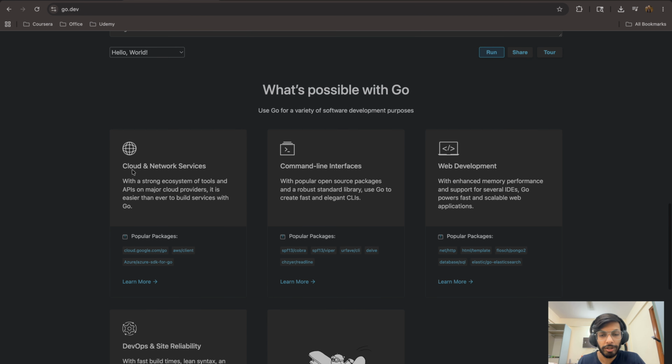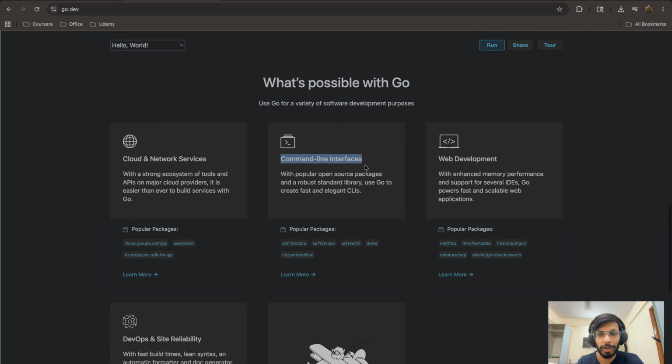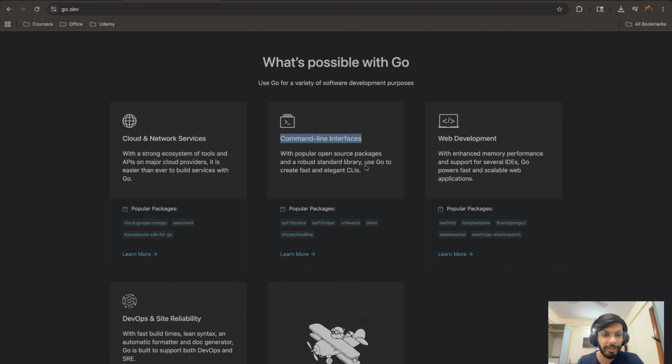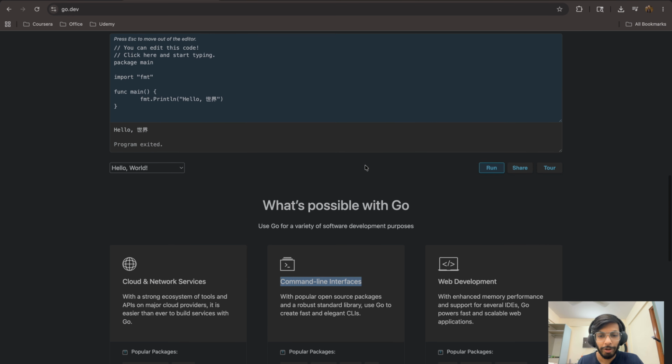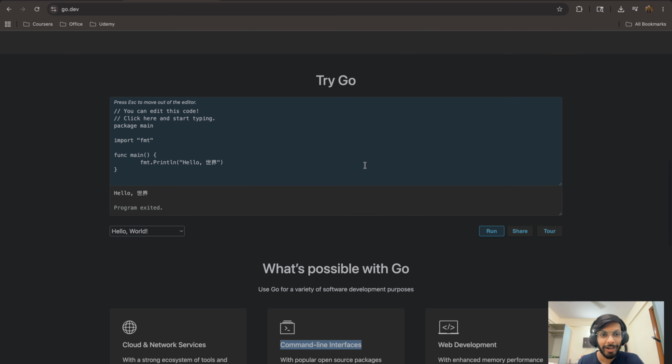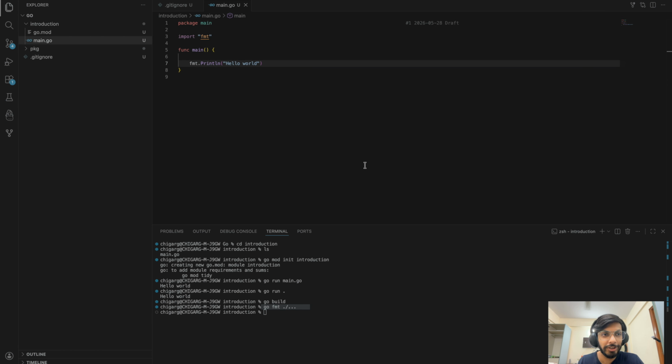And what all does Go really offer? So if you're working with cloud and network services, if you have some CLI applications, if you have web development, if you have DevOps and site reliability related stuff, go with it. And okay, so what are we going to do now? Well, we are, of course, going to start coding it up. And this is a hands-on series, so I hope you guys follow along with me.